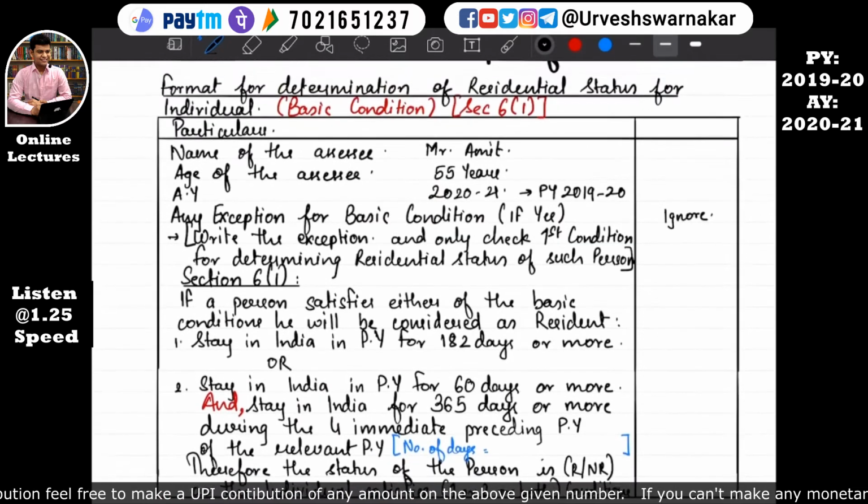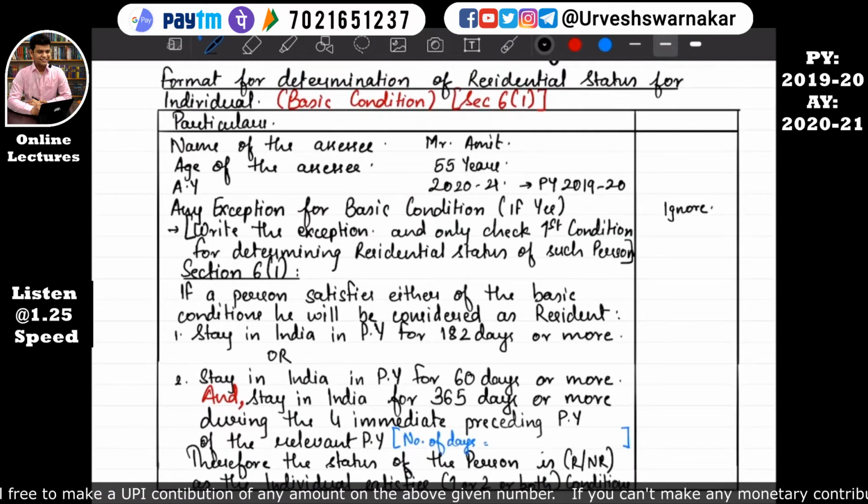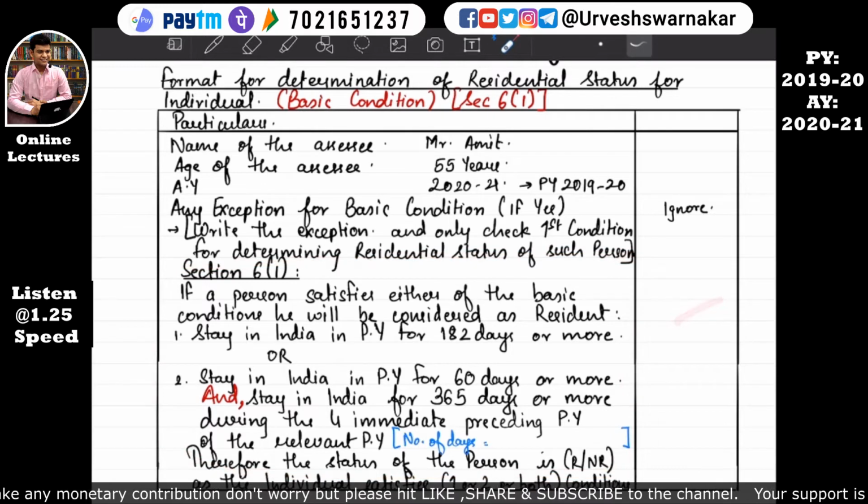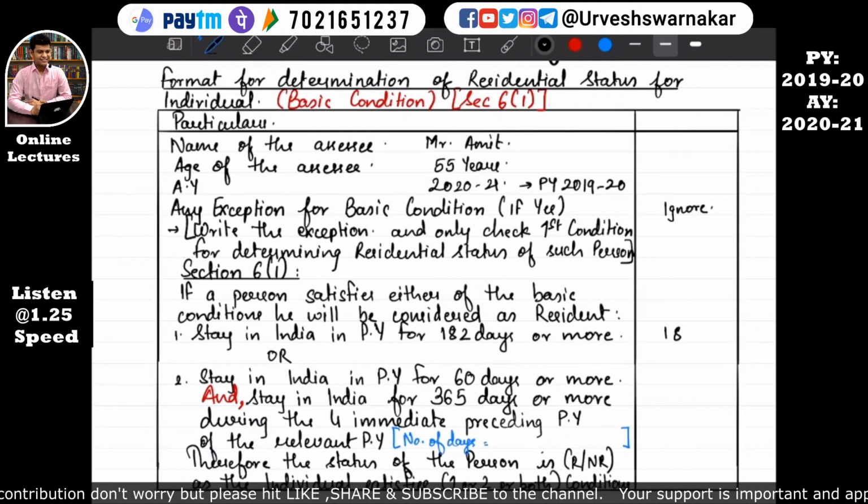So see, this is the format. This is the complete format that you will present in the exam if the examiner asks only the residential status, that is whether the assessee is resident or not. Here Mr. Amit, age 55 years, for the assessment year 2021, that is the previous year 2019-20, has stayed in India for 185 days. See here the section is already quoted. Here the blank space is given to write how many days he has stayed in India. So he has stayed in India for 185 days.